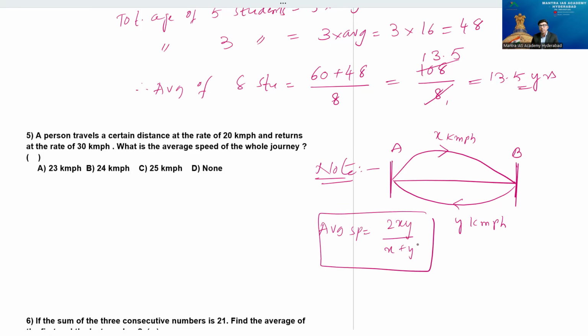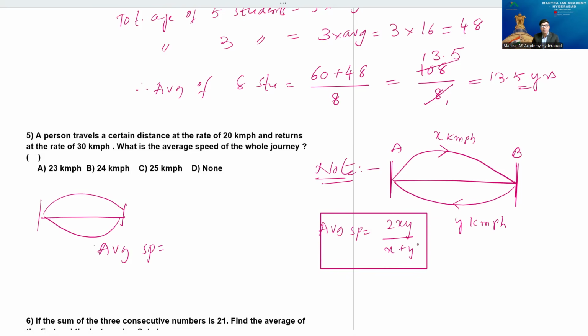I'll implement the same formula in our problem. While going from this to here, the speed is 20, and coming back is 30. So the average speed is equal to 2 into 20 into 30 by 50. How much is it? 2 into 20 into 30. I'll cancel the 0. 5 fours are 20, and 8 threes are 24. So 24 kmph, 24 kilometers per hour, is the average speed of the whole journey.